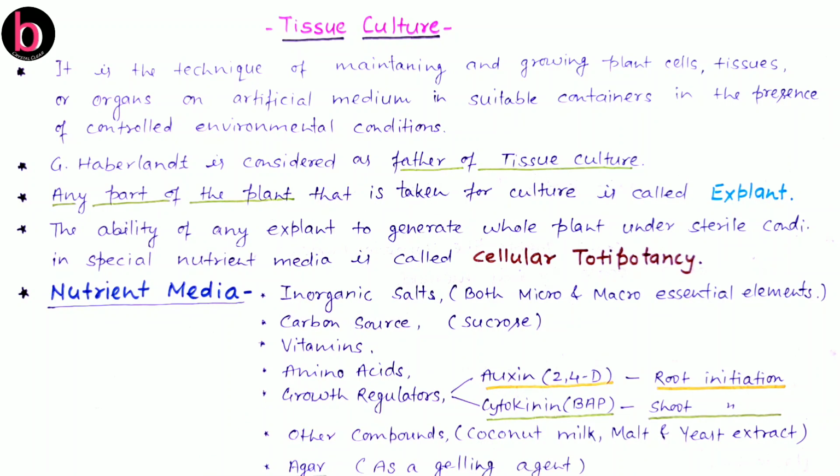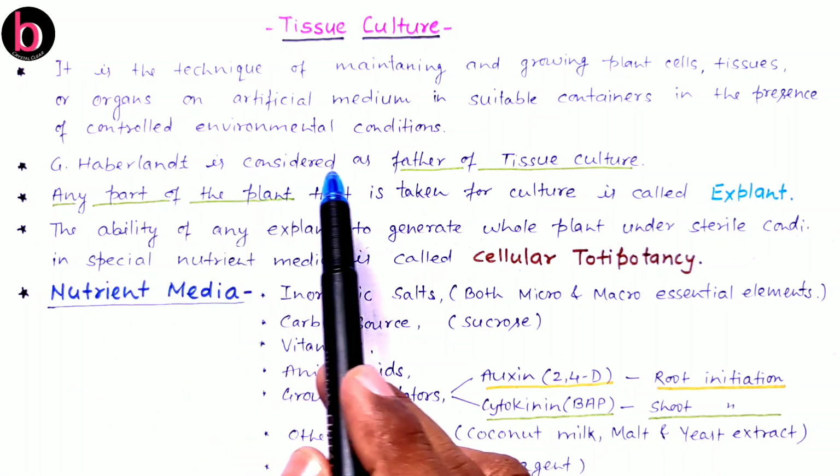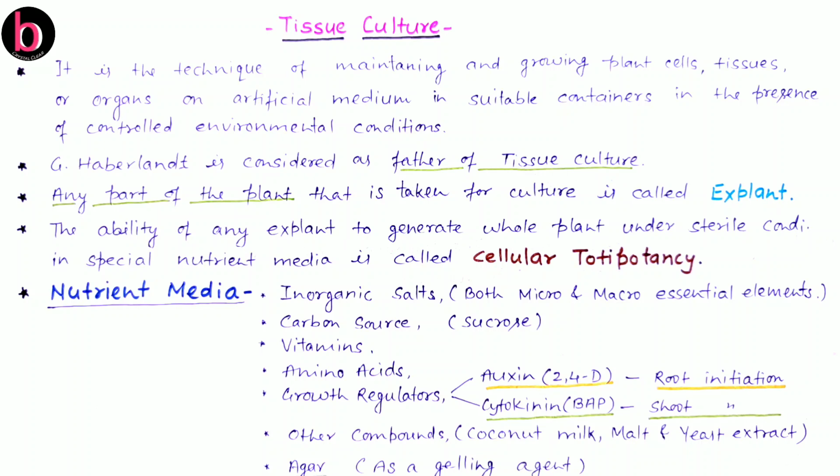Why is there a need for tissue culture? If we discuss this question, we already know that traditional plant breeding techniques are not capable of fulfilling the demand generated by the growing population, or by population explosion. So tissue culture comes into existence, and by tissue culture, in a very short period of time, we are capable of creating thousands or more than thousands of plants. G. Haberlandt is considered the father of tissue culture.